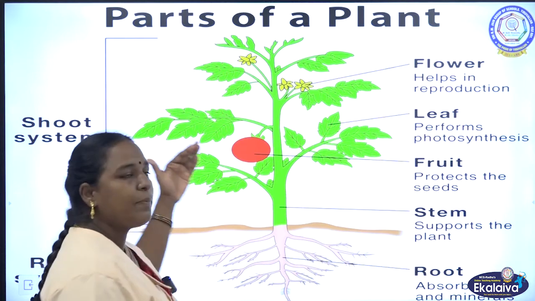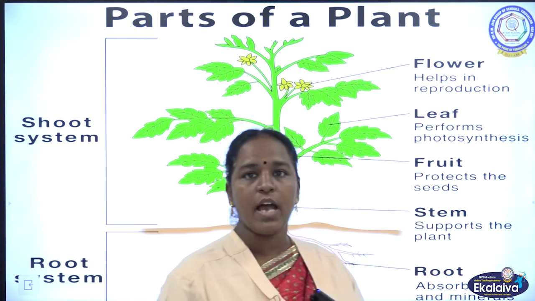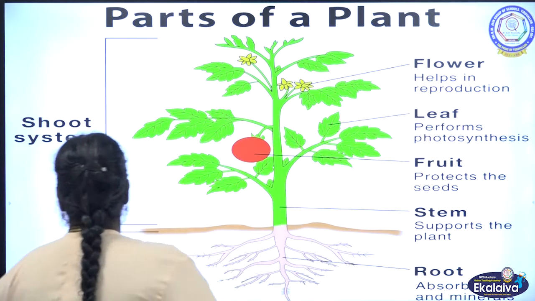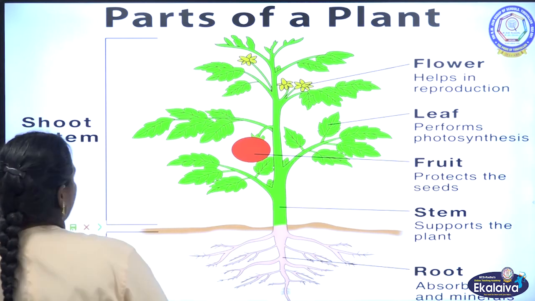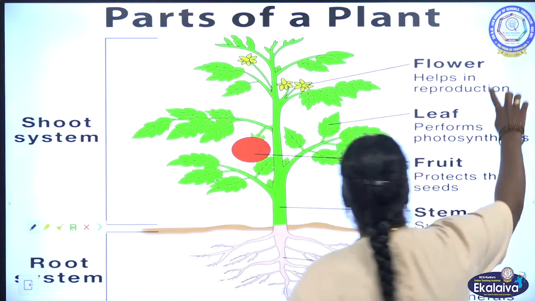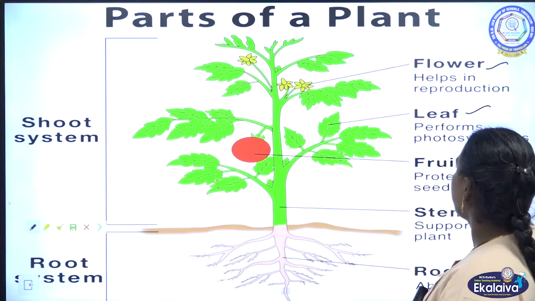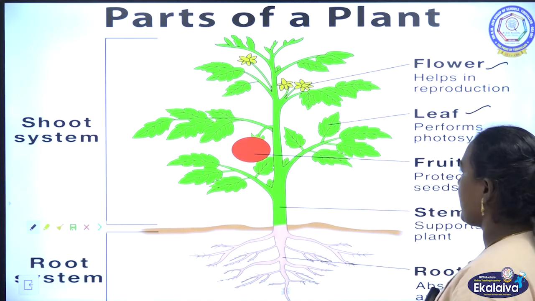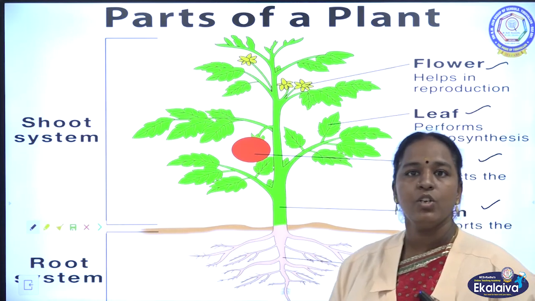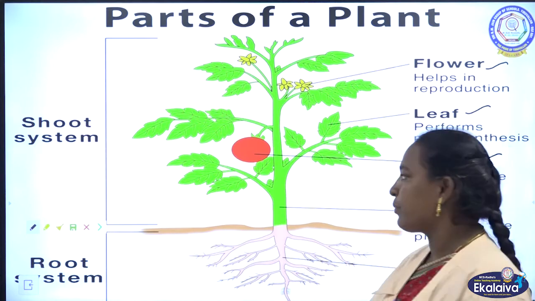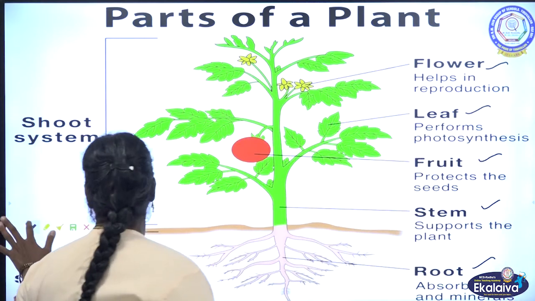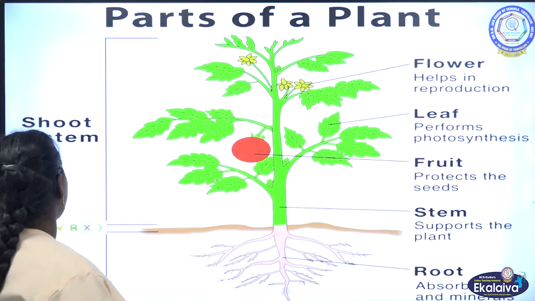Let us see what parts are present in the root and shoot systems. We have flowers, leaf, fruits and stem in the shoot system. Root is present in the root system. We are going to briefly explain all the parts.